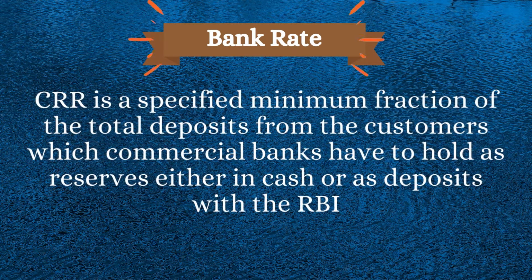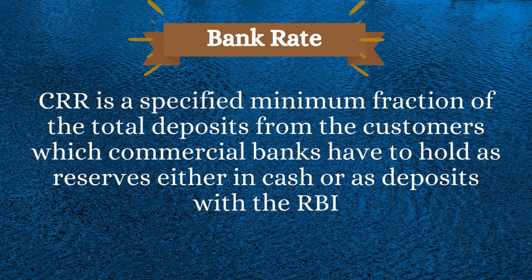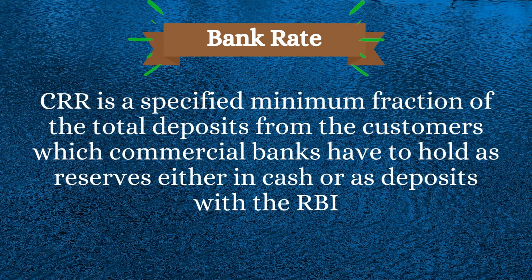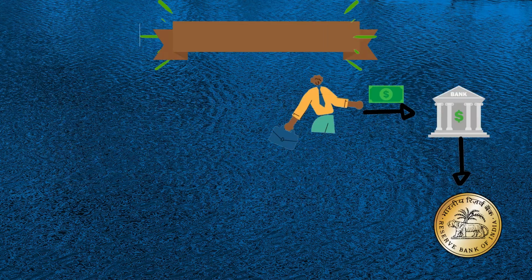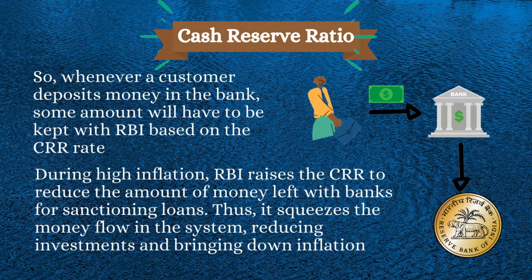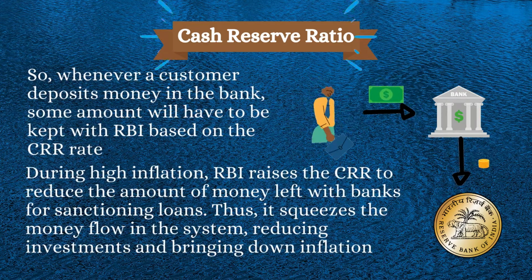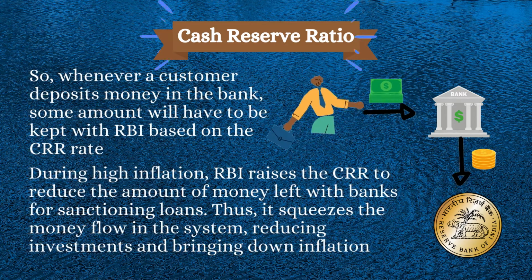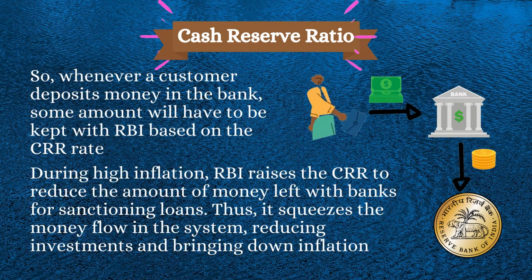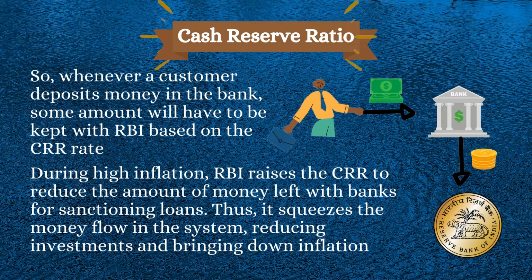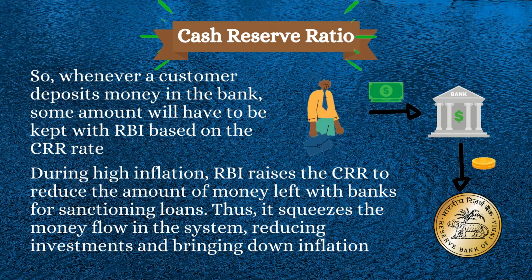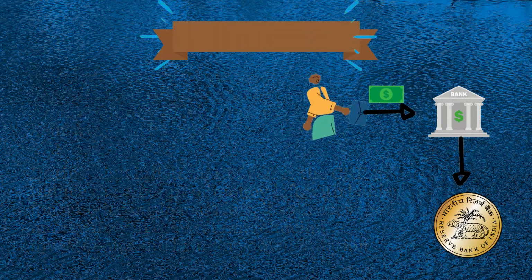CRR is a specified minimum fraction of the total deposits from the customer which commercial banks have to hold as reserves either in cash or as deposits with RBI. So, whenever a customer deposits money in the bank, some amount will have to be kept with RBI based on the CRR rate. During high inflation, RBI raises the CRR to reduce the amount of money left with banks for sanctioning loans. Thus, it squeezes the money flow in the system, reducing investment and bringing down inflation.